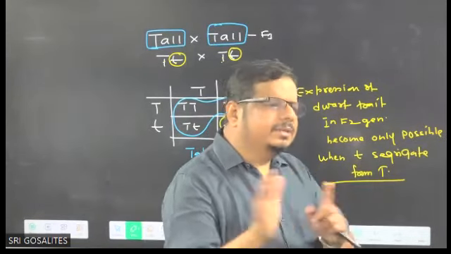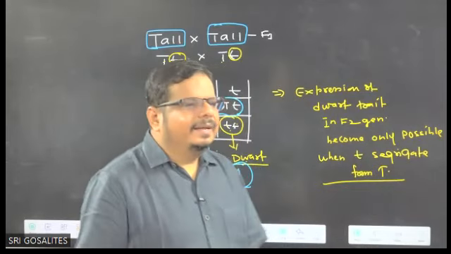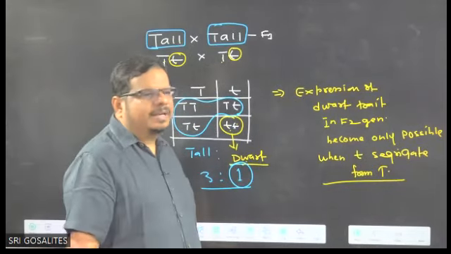Segregation. Separation or segregation is the same thing. Yes, dear children. It is called segregation of gametes.